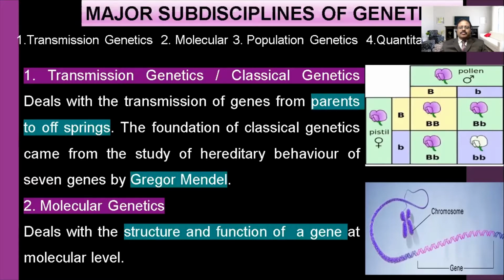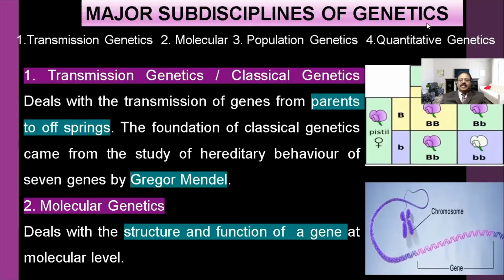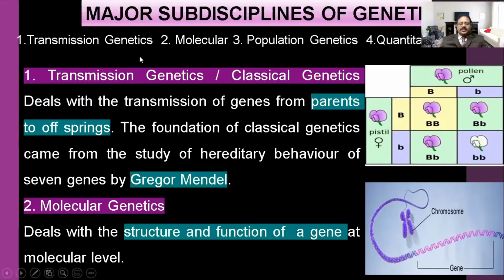Four major subdisciplines of genetics are there. What are they? Transmission genetics, molecular genetics, population genetics, and quantitative genetics.